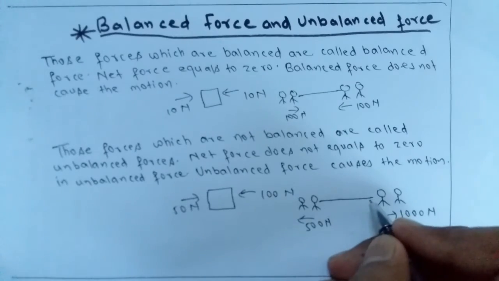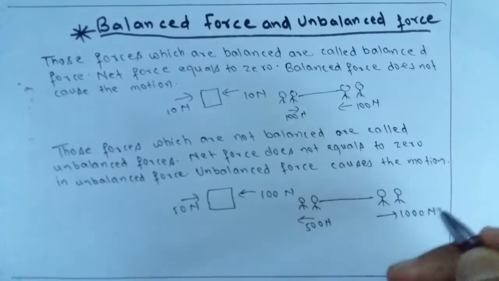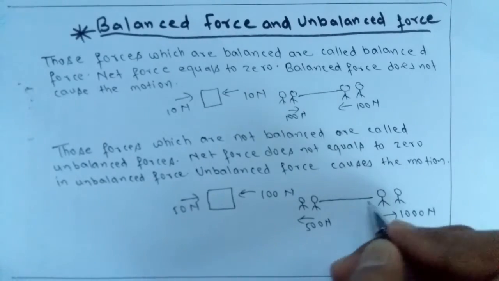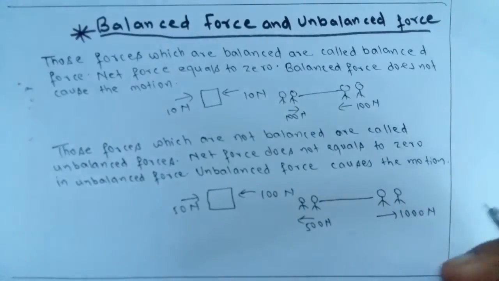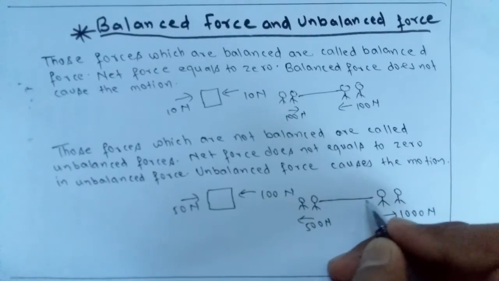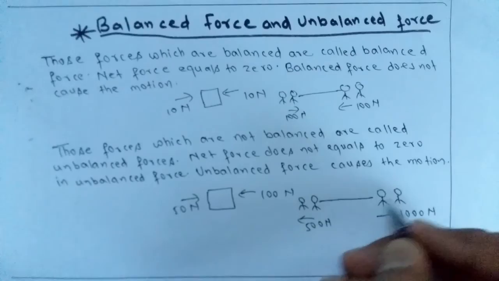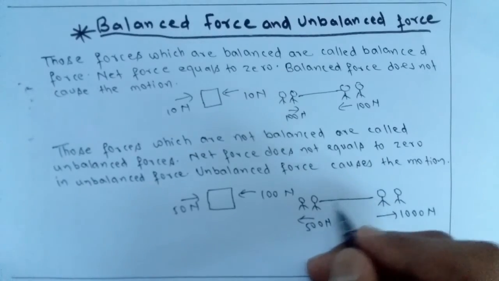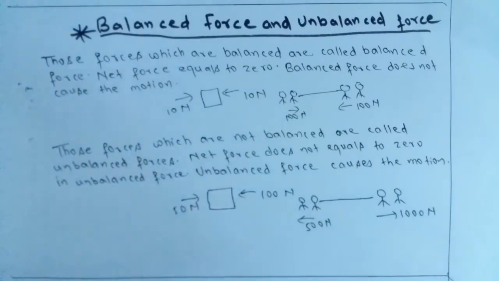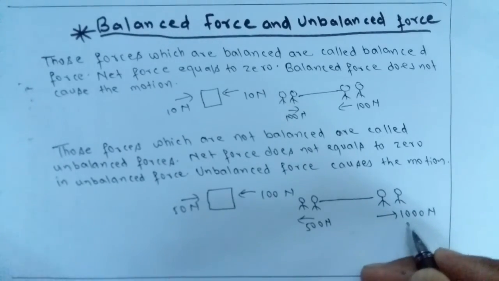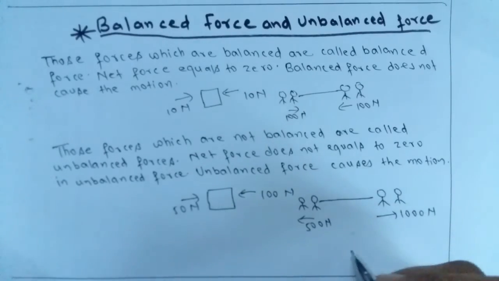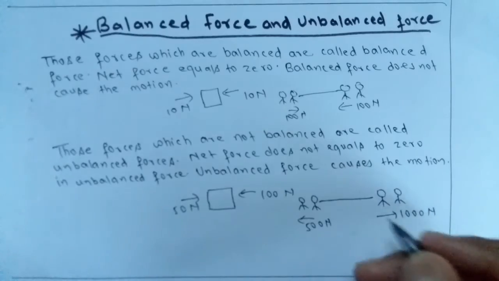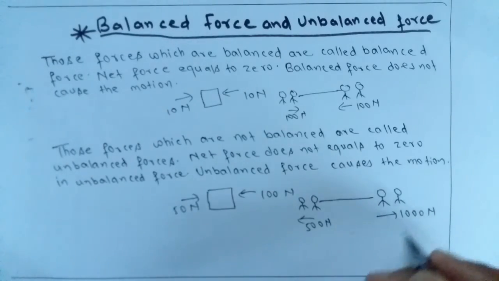Then the rope will go in this side, with the people having 1000 Newton force. Rope will not go in the other direction, and the net force will be 1000 Newton minus 500 Newton, which is 500 Newton. So this is the example of tug of war, and these are unbalanced forces.